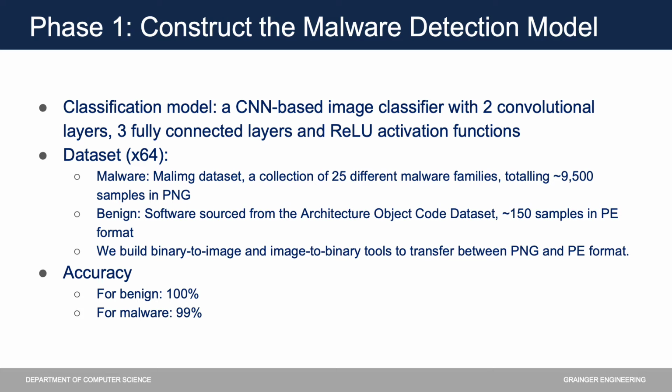Since the 2 datasets are in different formats, namely images and binaries, we needed to freely switch between the 2 in order to produce adversarial examples. We also developed some simple binary to image and image to binary tools to transfer between the 2 formats. Our model was able to achieve an accuracy of 100% for benign samples and 99% for malware samples.